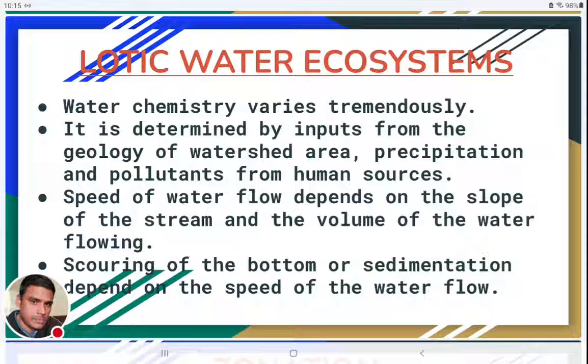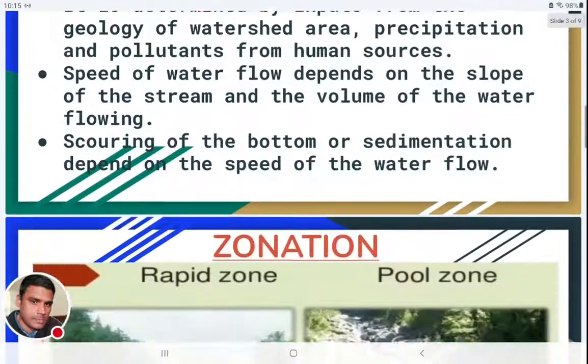The minerals or the particles, sand, dust, whatever comes with this water flow, will settle down at the bottom of the water body or river. That results in sedimentation. So if the water flow is high, scouring of the bottom will occur. If the water flow is low, sedimentation will take place.